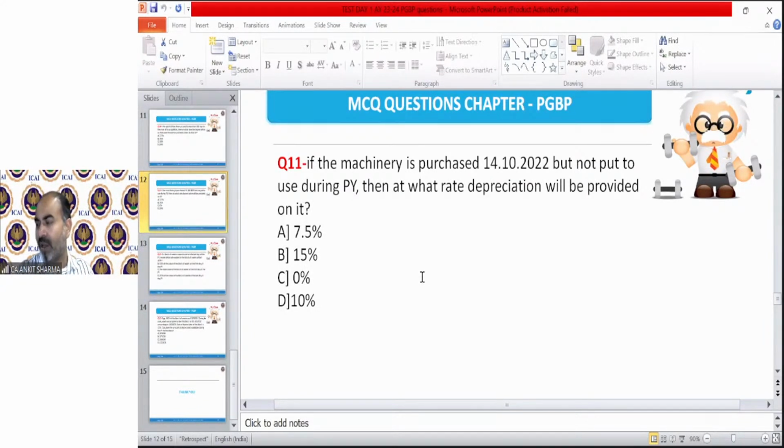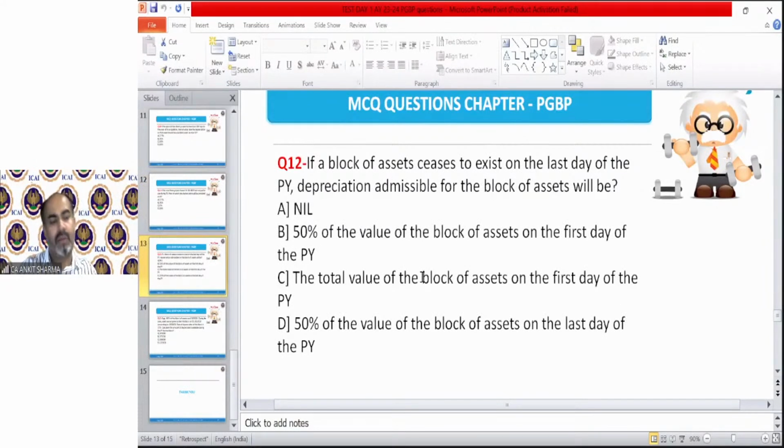Miss Sindhuja, 7.5% is wrong answer. If asset is not put to use, we cannot claim depreciation. Next, if a block of assets cease to exist on the last day of the previous year, depreciation admissible for the block of asset will be,